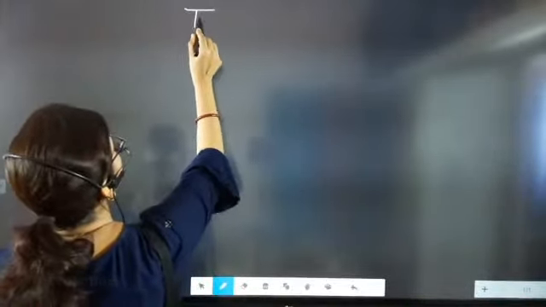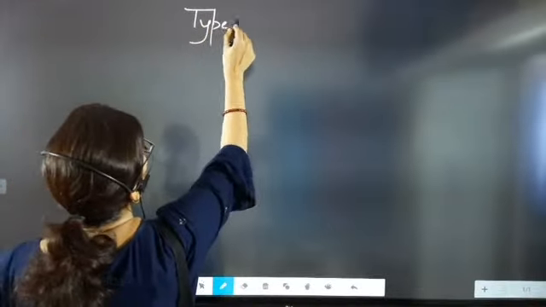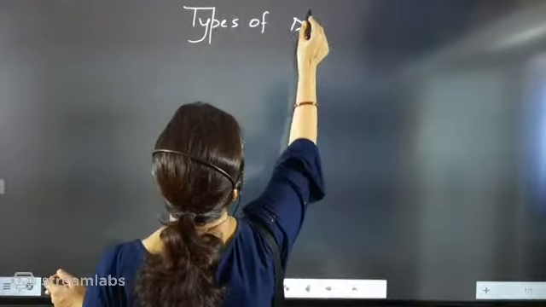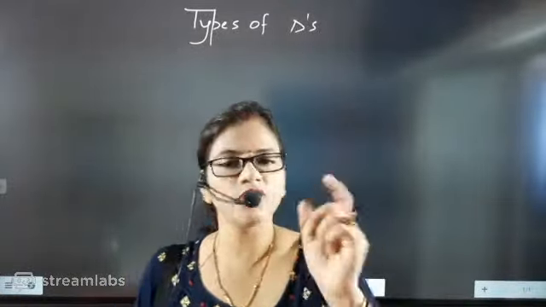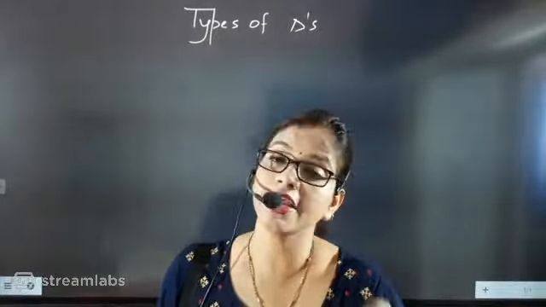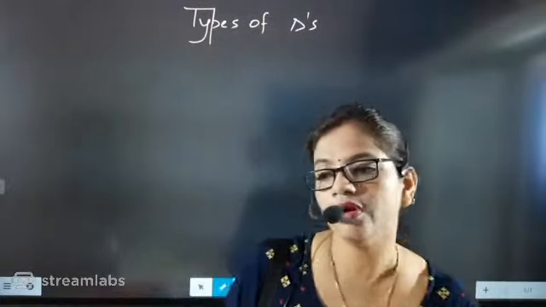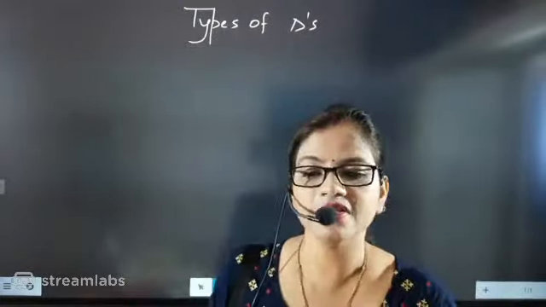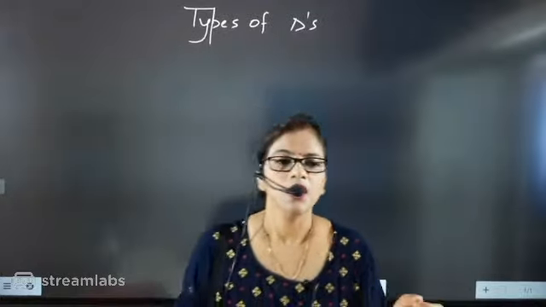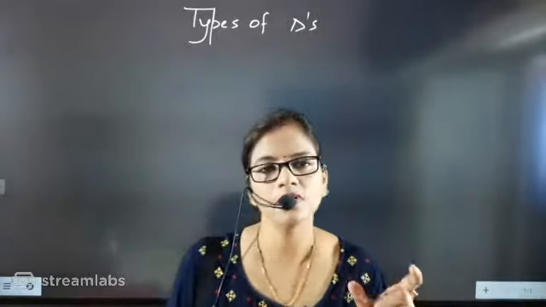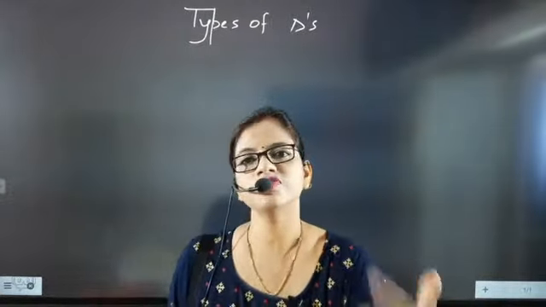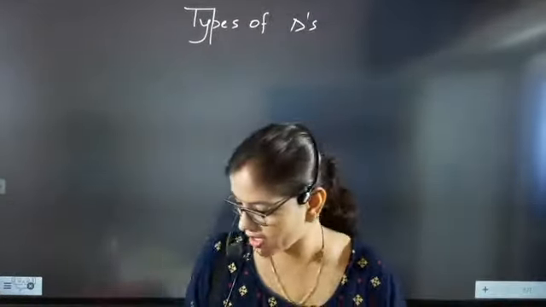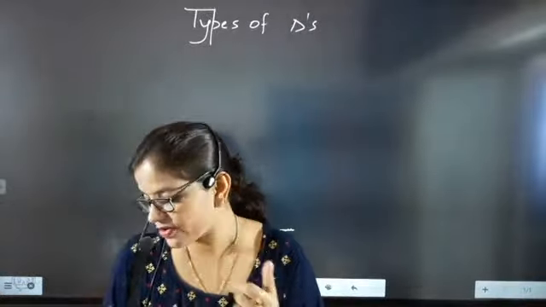So types of triangles. Now beta, each type of triangle has a specific feature. To go for congruency, it is very important to know the type of triangle. I am again repeating, to go for congruency, because beta, in this chapter you are going to study congruency. The congruency part is very important to learn, and if you want to know congruency of triangles, we must first know what the types of triangles are. So now we will be discussing different types of triangles first.